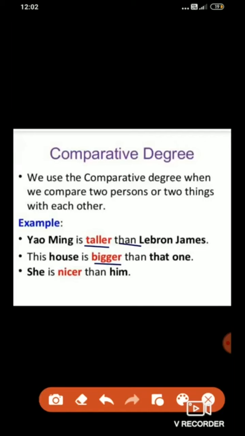Third example, she is nicer than him. What is the adjective, children? Nicer. So she and him, that means a girl and a boy, the two persons, there is comparison between two persons. And what is the adjective? Nicer. Nice, nicer.